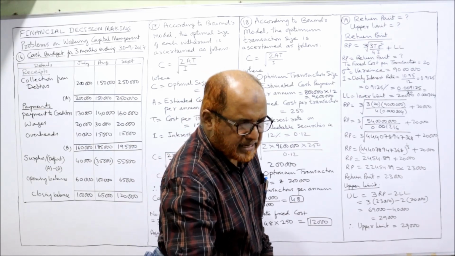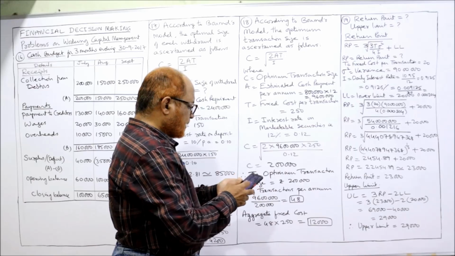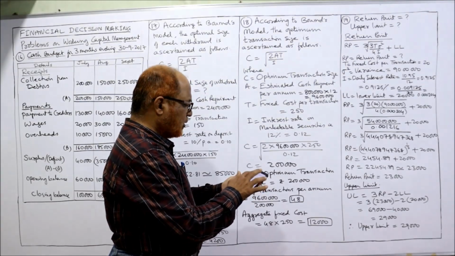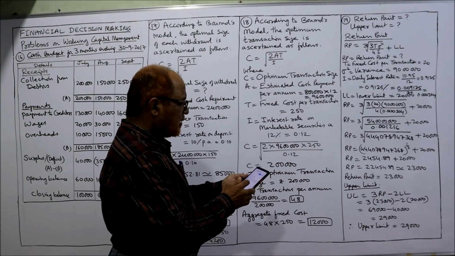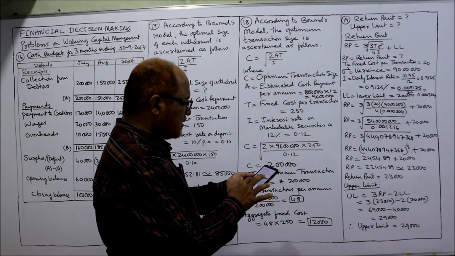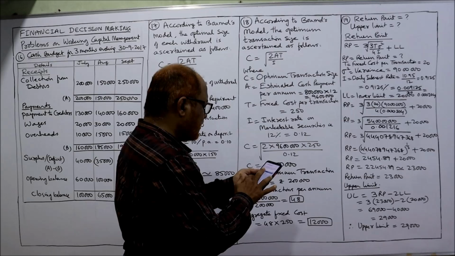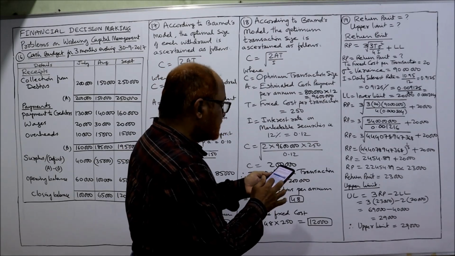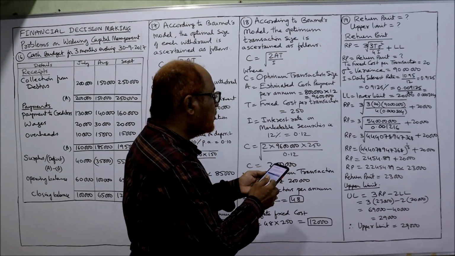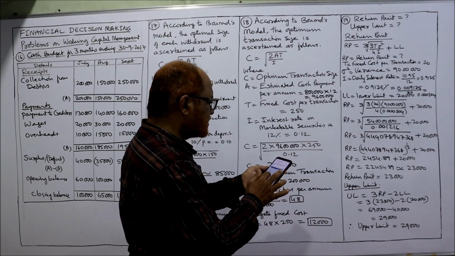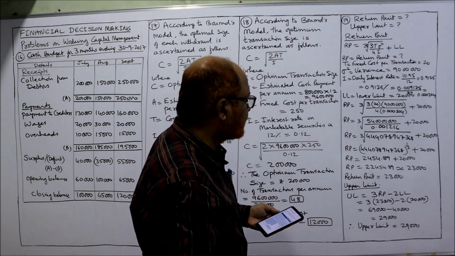On a scientific calculator we can find out the value. The cube root comes to 7,629.33.